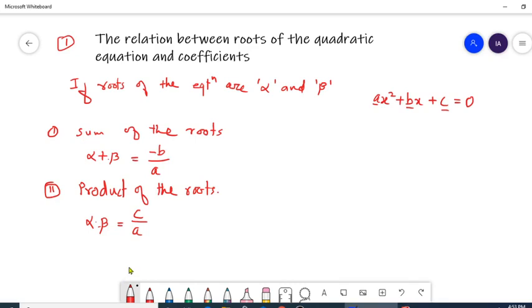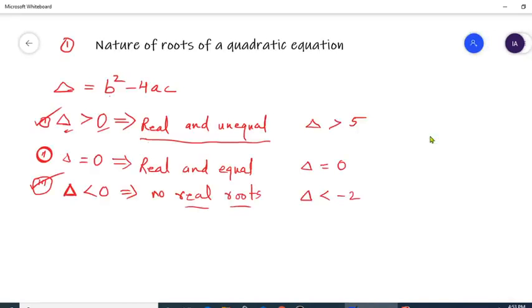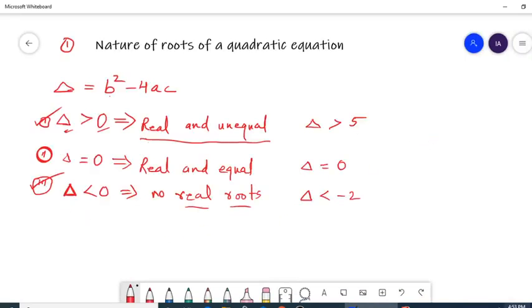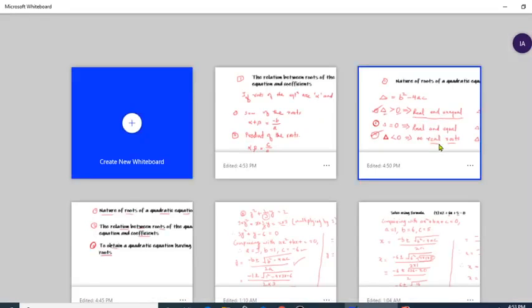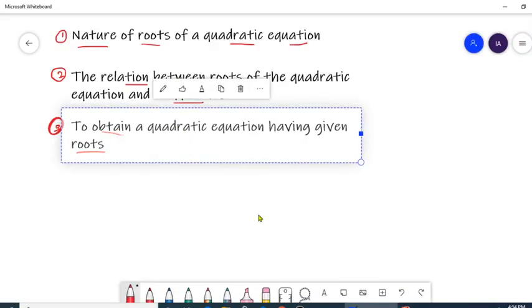So this is called the relationship between roots of the quadratic equation and coefficients of the quadratic equation. Now third and last part of our discussion is to obtain a quadratic equation having given roots.